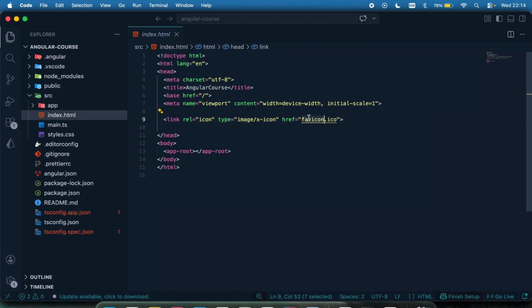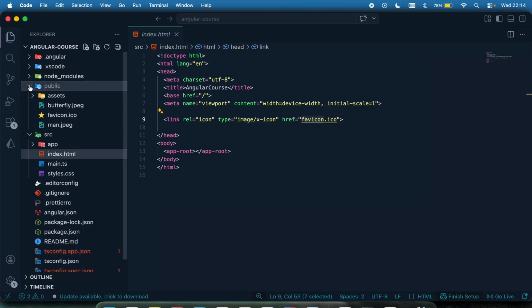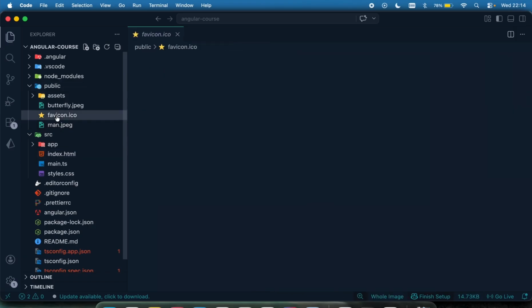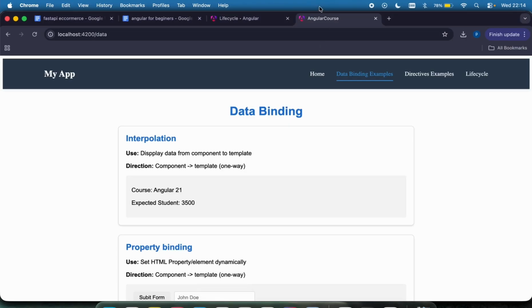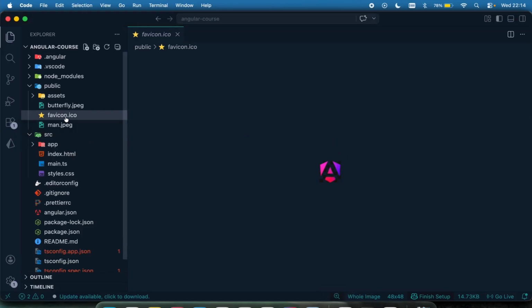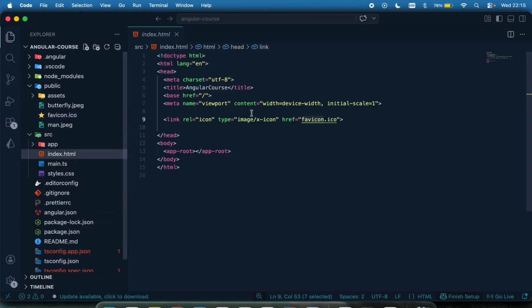Now, where is this favicon coming from? This is coming from the public folder. If you come right here, go to the public folder, you're going to see a favicon.ico right here. So this is the little icon that is being displayed at the top of your browser when you are on your page. So if you want this to be replaced by your own custom image, you can replace this with your own custom image, or just change the link in the index.html here to point to your own custom image. So let's do that, right?